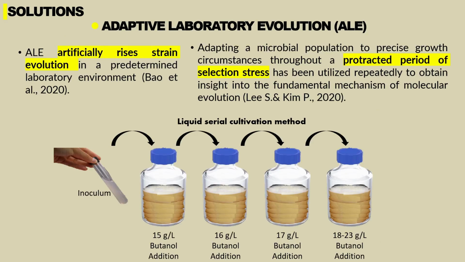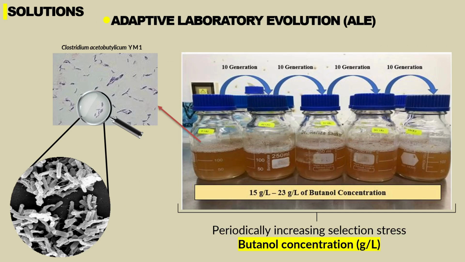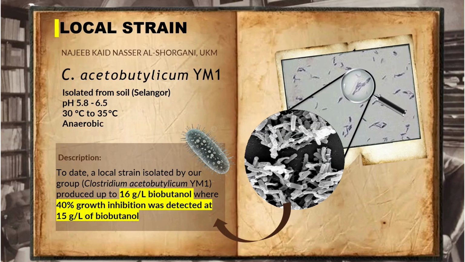So, what is ALE? ALE is a technique of improving the strain through serial cultivation with different selection pressures until it can be adapted to the end goals we want. For instance, in our study we emphasized improving the strain tolerance level by subjecting it to high biobutanol concentrations that start from 15 gram per liter and end at 23 gram per liter, which will be further elaborated in the upcoming section.